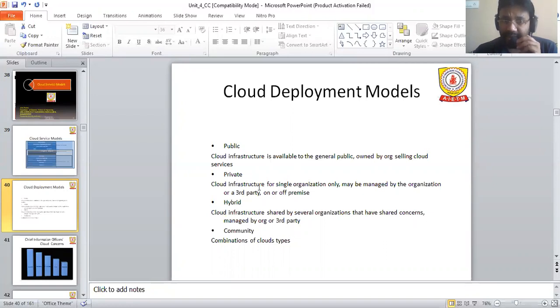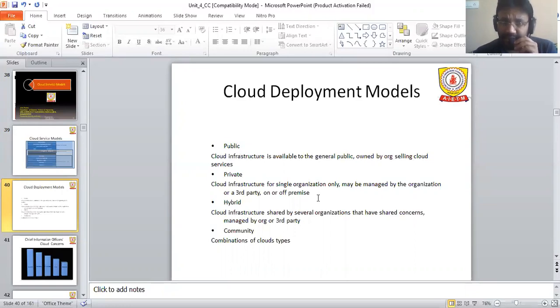Second is the private cloud, where the cloud infrastructure is for a single organization only, and may be managed by the organization or a third party, on or off the premises. It is used for sensitive information, and all sorts of crucial operations take place under business processing units and development units. So private is very crucial.